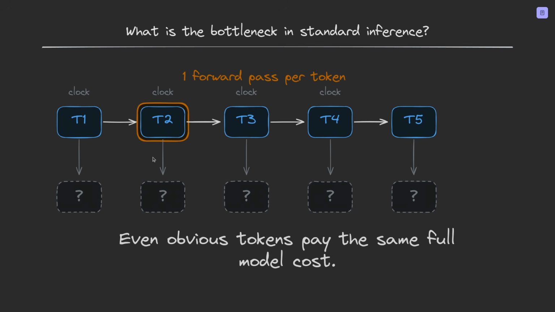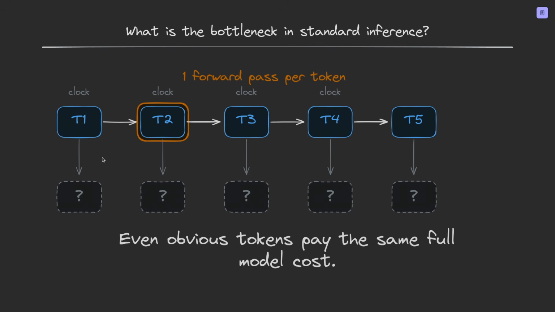One expensive decoding step usually gives us only one new token, and it doesn't matter that the next token is completely obvious, like the model just said "action speaks" and the reasonable continuation is "louder." The model still runs a full forward pass through all of its billions of parameters just to figure that out. It's like hiring a world-class chef to microwave a frozen pizza. The skill is there, but it's complete overkill.